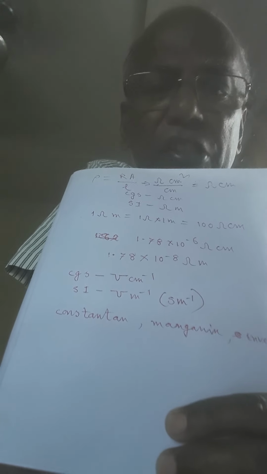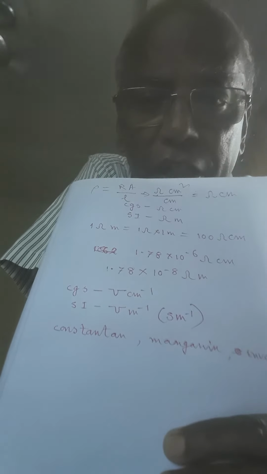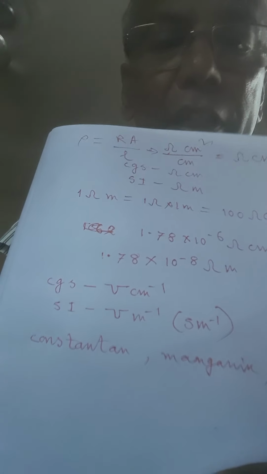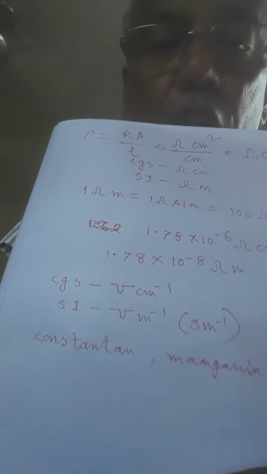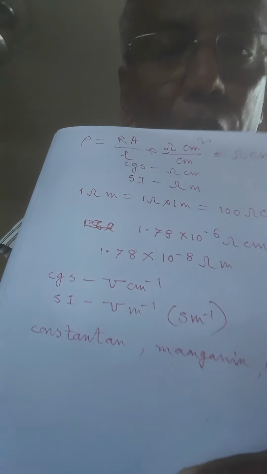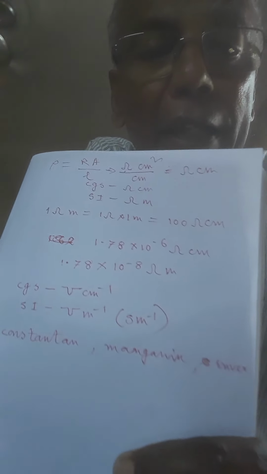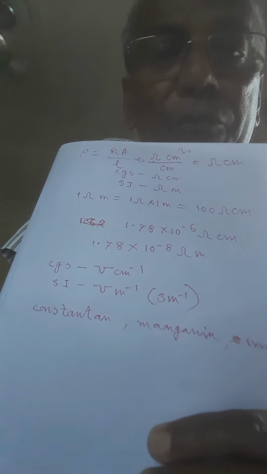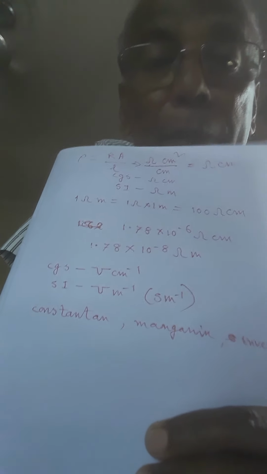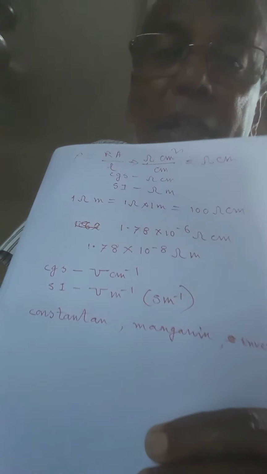Again, for substances like constantan, manganin, you see the spelling. These are alloys. Constantan, manganin, invar, etc. resistance remains practically unaltered with the variation of temperature. And that is why these substances are used for making standard resistances. All standard resistances are generally made of constantan or manganin.